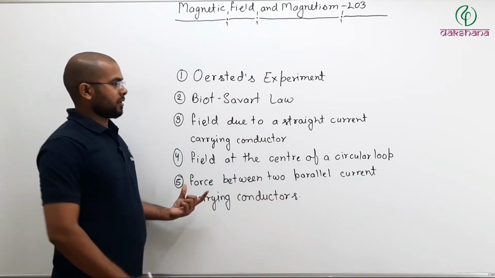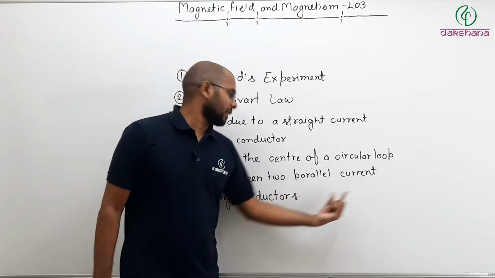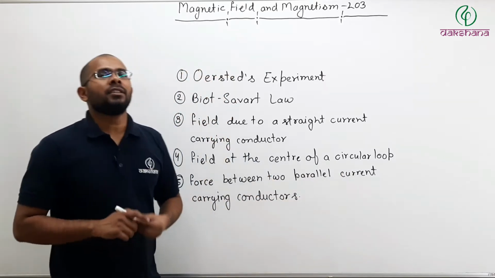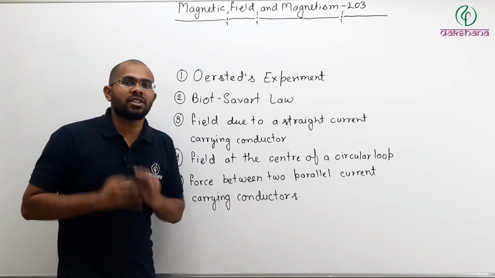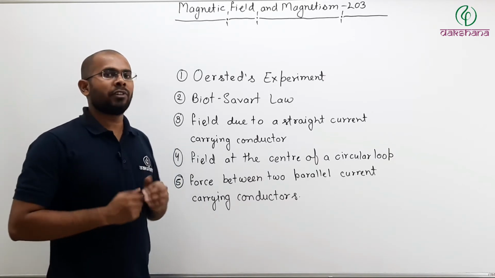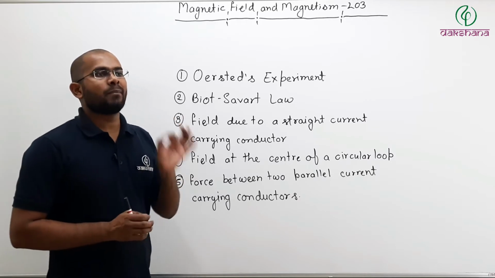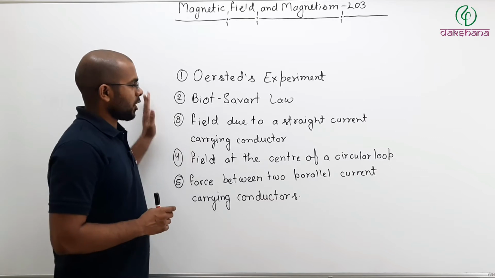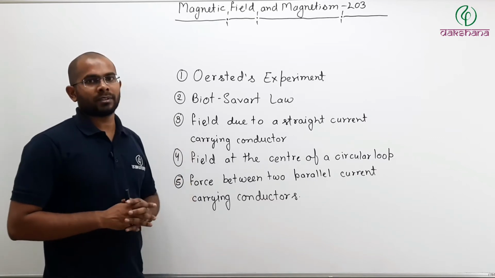Using this force between two parallel current carrying conductors, we will define the ampere, which is the SI unit of current. So you can pause the video and note down these topics.